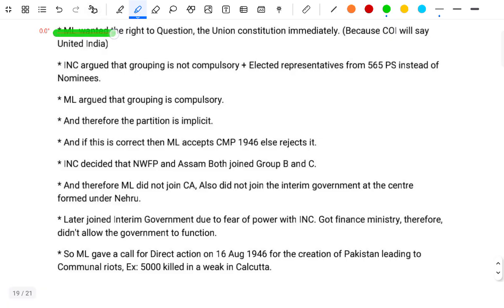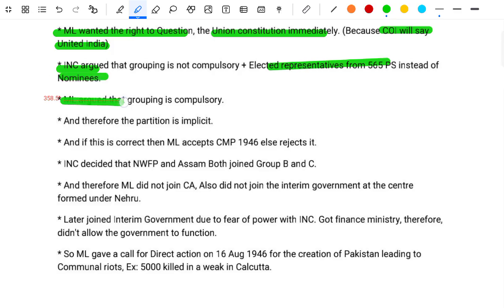The MLA wanted to write the Union Constitution immediately because of the fear that India would still stay united. The INC argued that the grouping is not compulsory, plus the elected representatives from the 565 princely states instead of the nominees. The MLA argued that the grouping is compulsory and therefore participation is implicit. If this is correct, the MLA accepted the CMP 1946, and the INC easily rejected it.